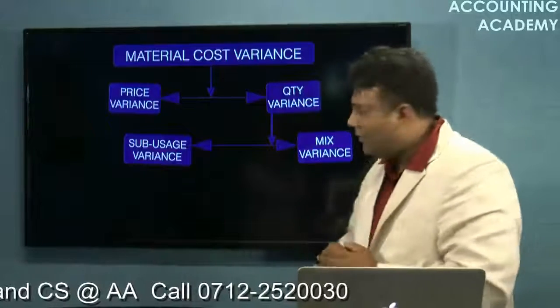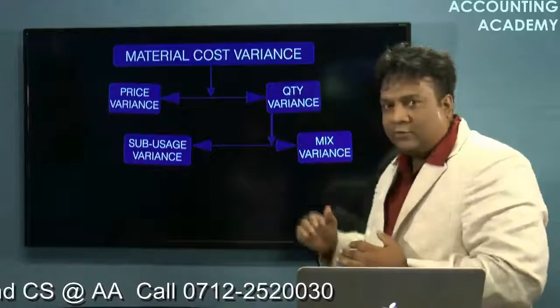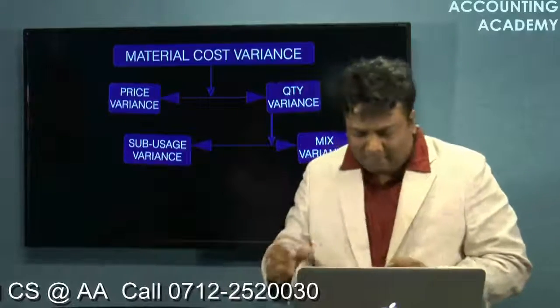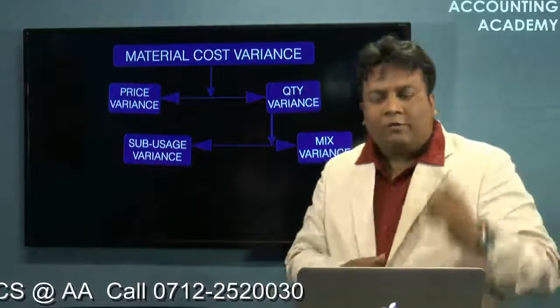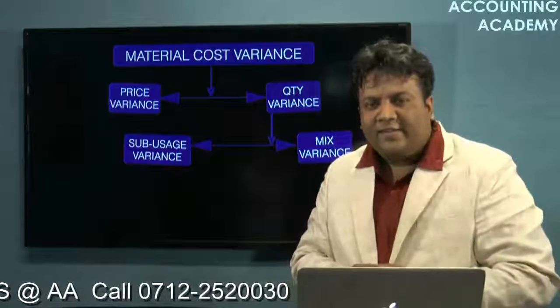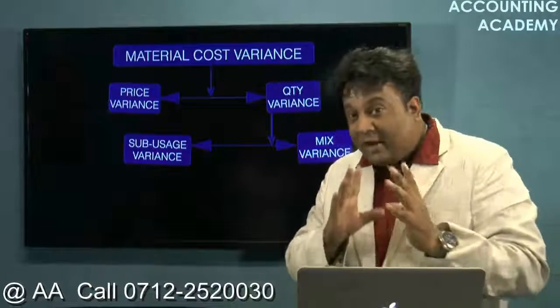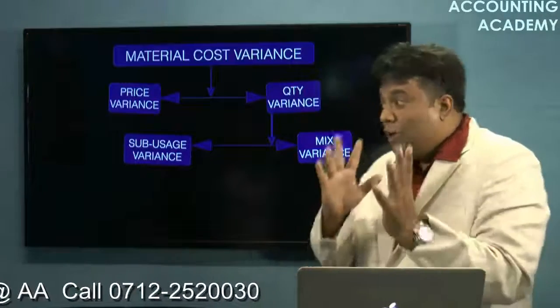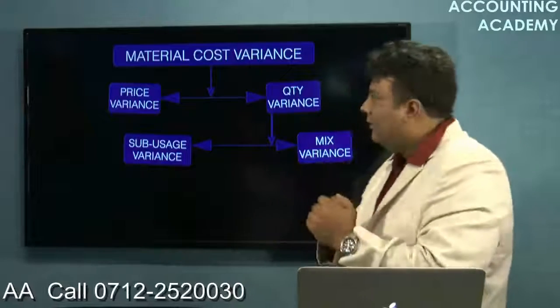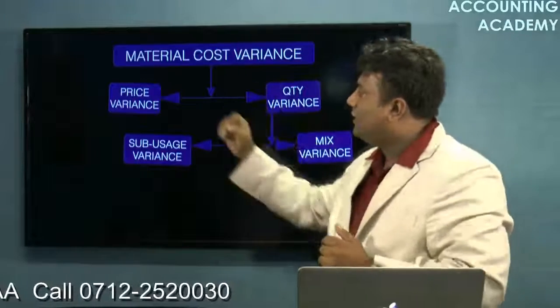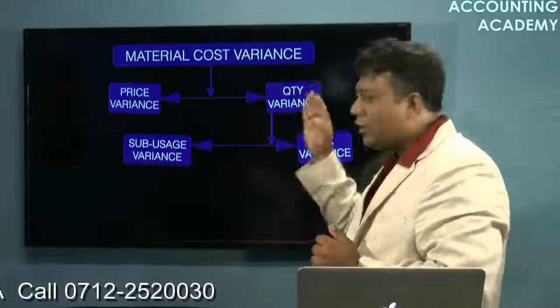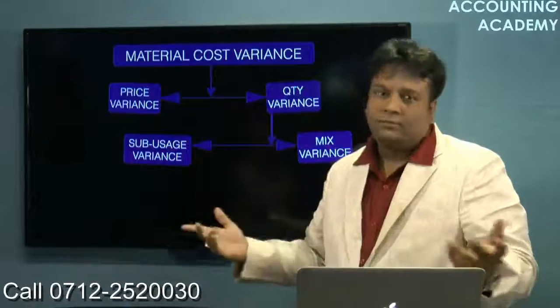To try to understand, when will we calculate these two? Suppose I am manufacturing a product for which only one raw material is needed. If only one raw material is there, I will calculate my cost variance, my price variance, my quantity variance, that's it. It will end here.